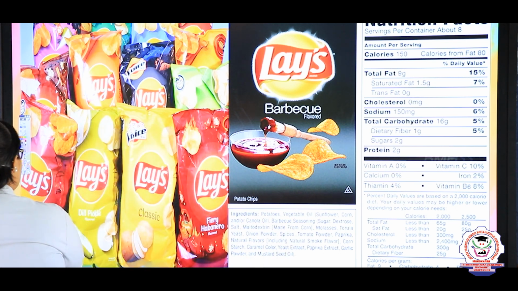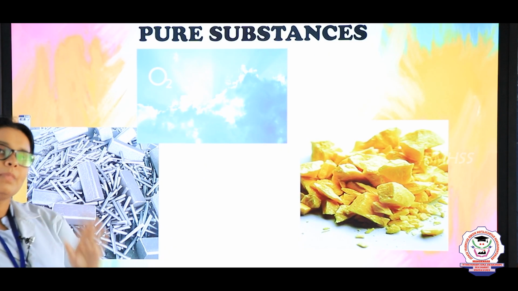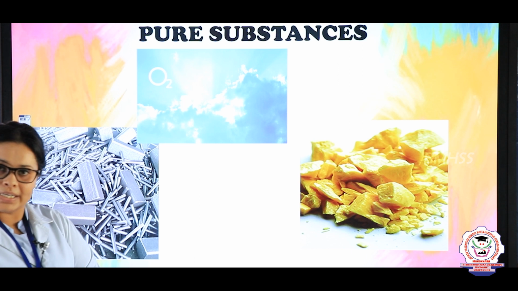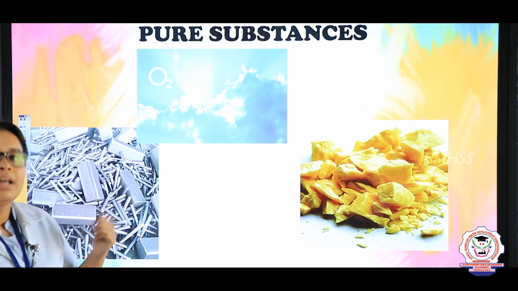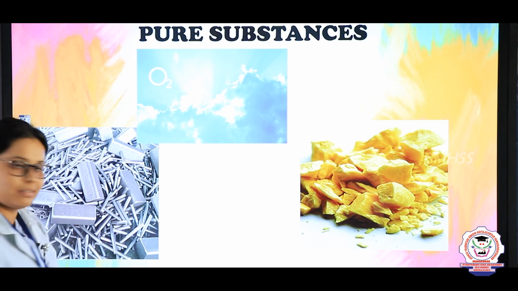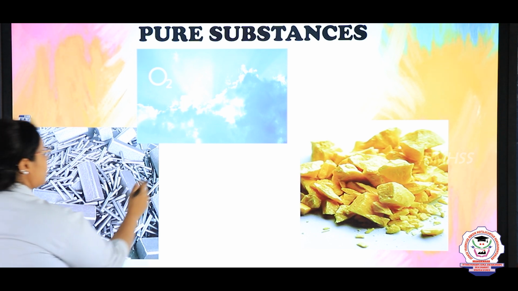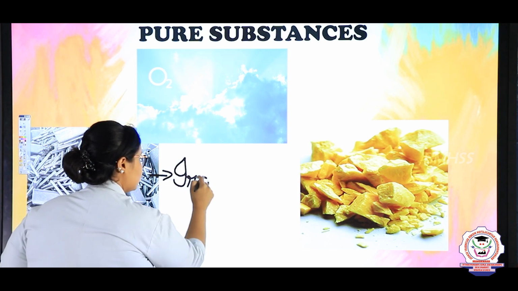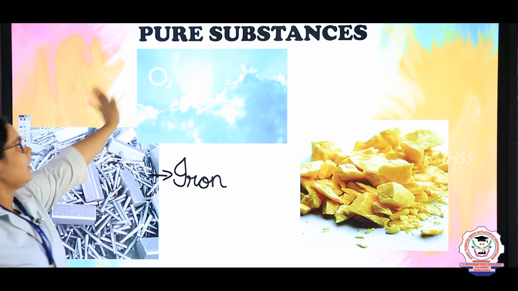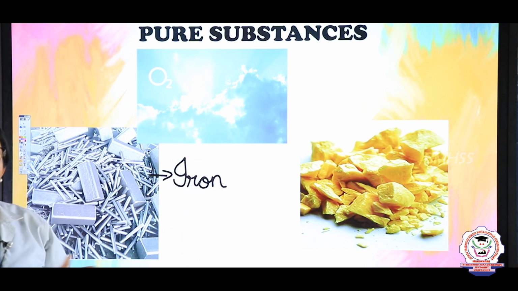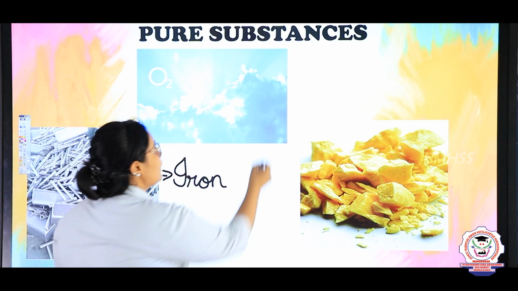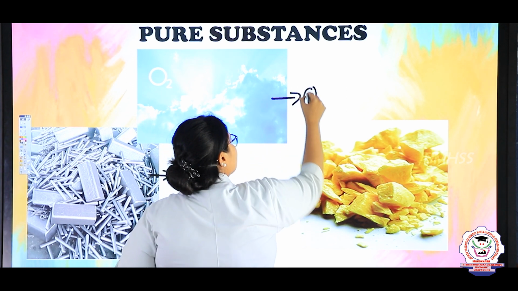Now let's see some examples of pure substances. See children, first here you can take that, this is what, it looks like something metal type, right? What kind of metal it looks like? You can call it as an iron metal, right? What is the name of the metal, children? Iron. Same way, up in the atmosphere, there is only one kind of gas which is very helpful for breathing. So that gas is known as oxygen gas.